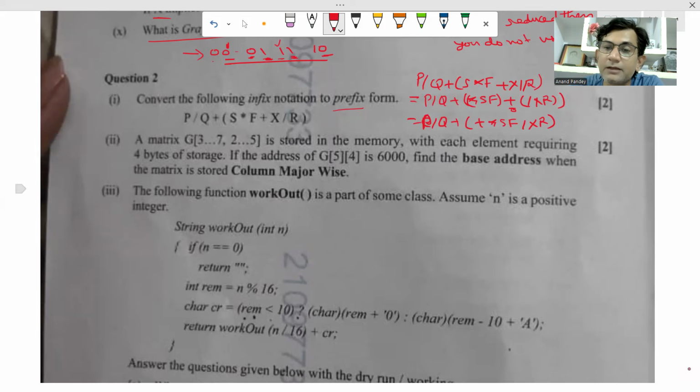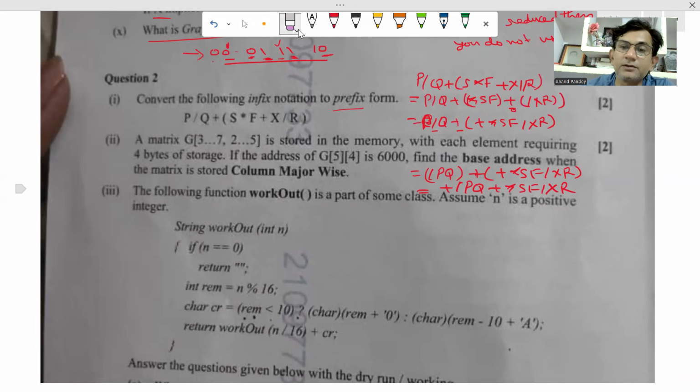Now coming outside the bracket, we have two operators. Focus on the operators. So slash, the first slash, what will be there? Slash P Q. Now consider it as an operand, plus star S F slash X R. Then finally, this plus which is in between them will come before them. So plus slash P Q plus star S F slash X R. This is the answer. Okay, you can pause and write the answer if you want. You can check your answer. I'm going to erase it to solve the next question at the same place. Okay, so I hope the things are clear.